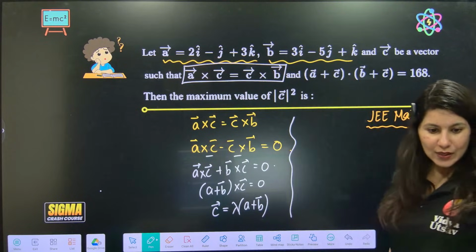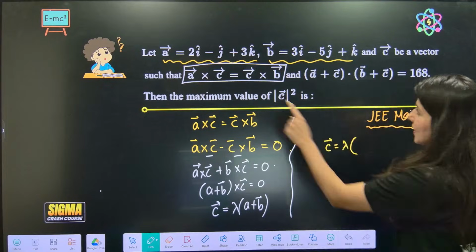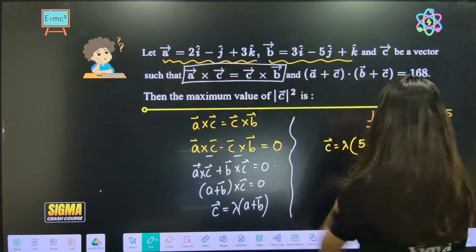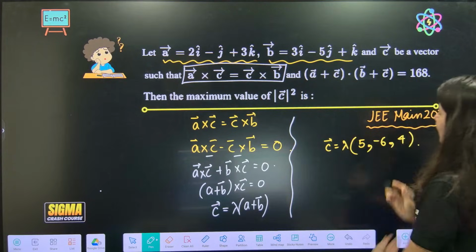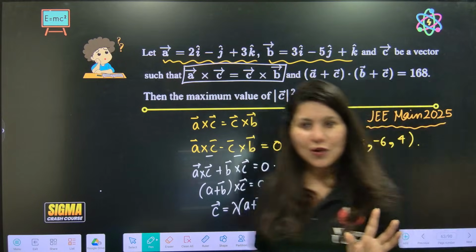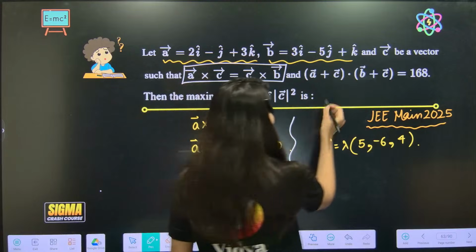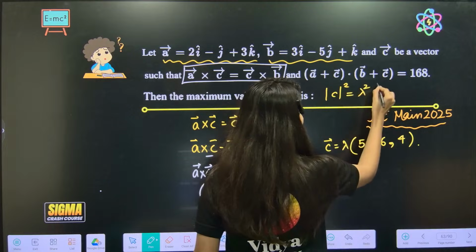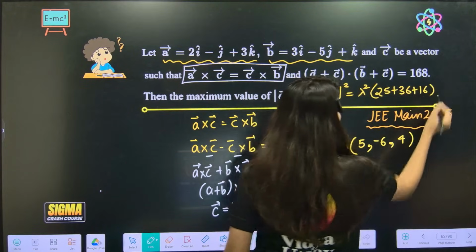Correct? Now clear? C is equal to lambda times A plus B. 2 plus 3, 5. Minus 1 minus 5 is minus 6. 3 plus 1, 4. This is your C vector. Correct? Now, we just need to know the value of lambda. If we are able to know that, see, what is C square? Can you tell me? Magnitude of C square will be lambda square times 25 plus 36 plus 16.